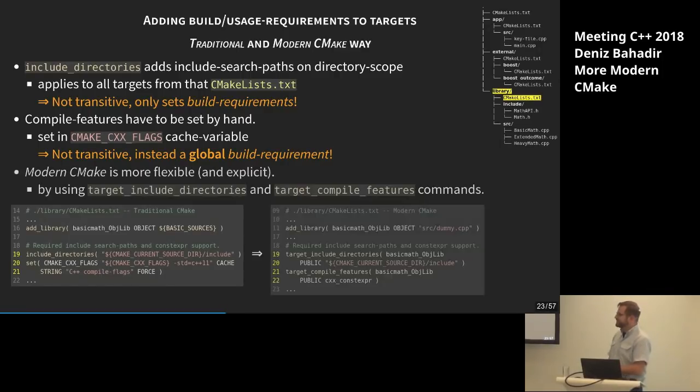Can we do better? And with modern CMake, as you have seen before, we can be more explicit and more target-centric and just use the target_include_directories command to set this include search path for this library. And as we're using the keyword PUBLIC there in line 20, we're setting it as build as well as usage requirement. And similar for target_compile_features, we're setting that feature.